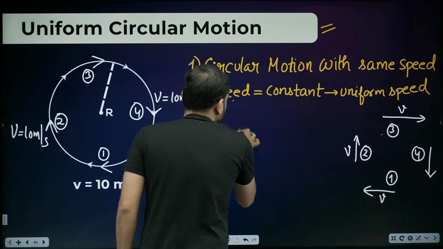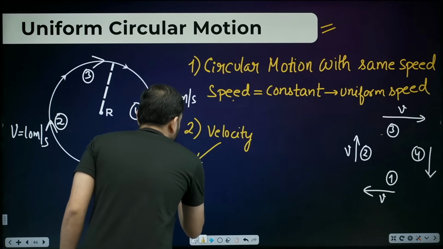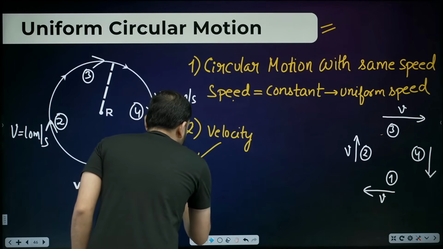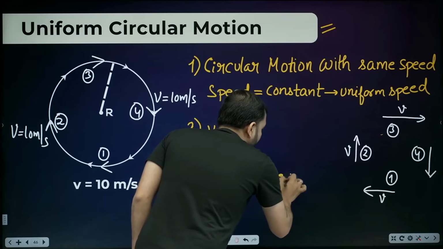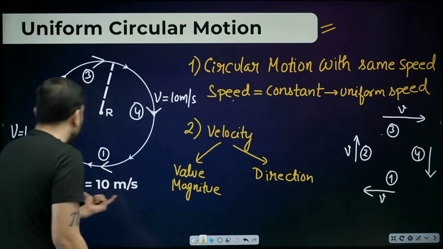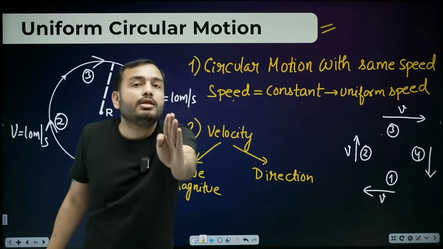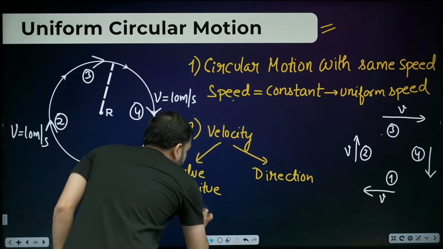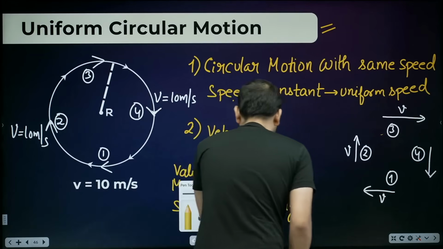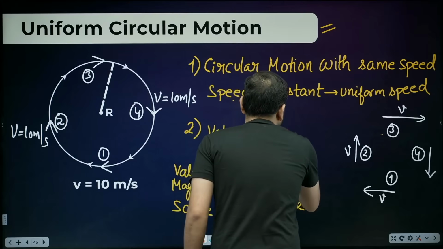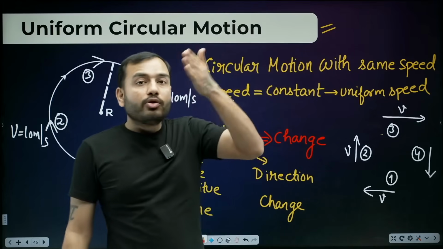Understand completely with this. Velocity is made of 2 things. One is the value of velocity, which you call magnitude. And the second is the direction of velocity. Now if I ask what is the magnitude or the value? That is the same. In uniform circular motion, speed has to be kept the same. But what is happening to the direction, beta? It changes. So overall velocity, what will it do? It changes. So this is such an example where speed is the same, but velocity changes.